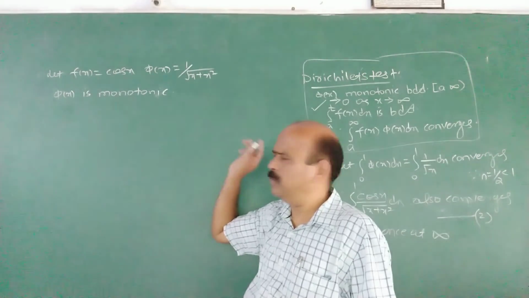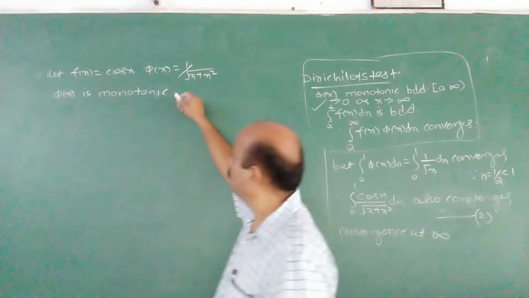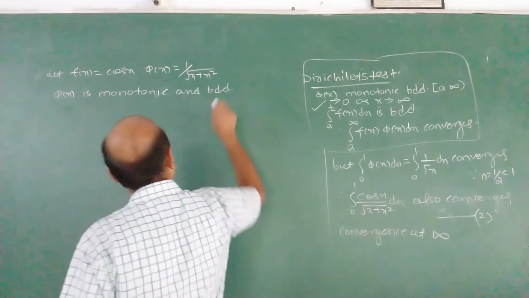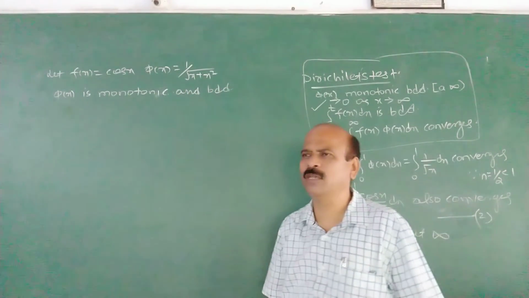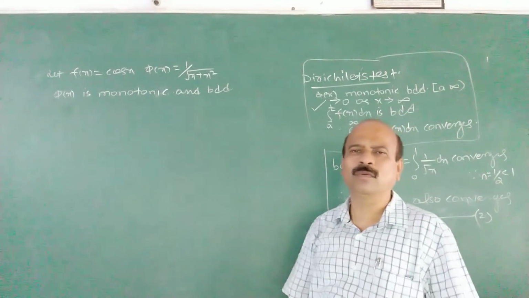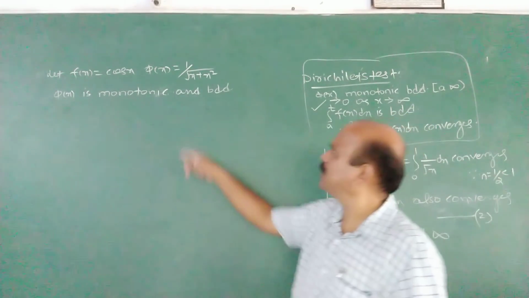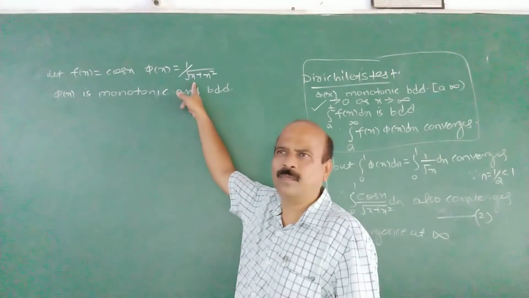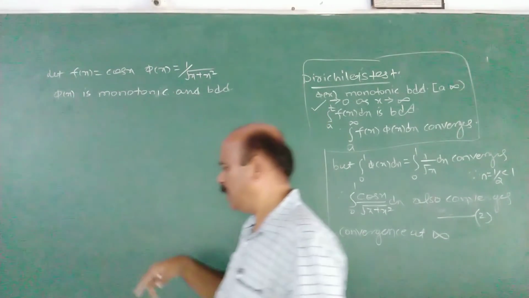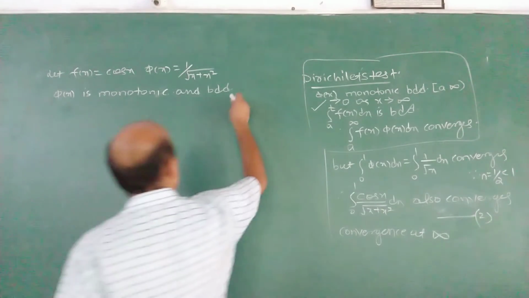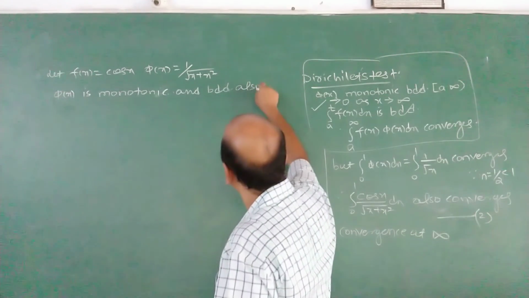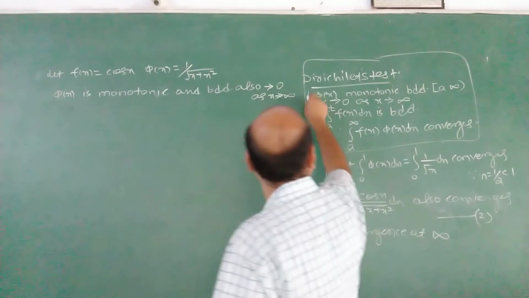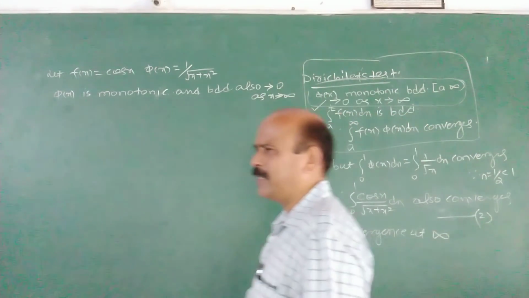So it is monotonically decreasing, and bounded, because as x tends to infinity, this tends to 0. Therefore it is bounded, and also tends to 0 as x tends to infinity. See, the first condition is satisfied. Phi(x) satisfies the conditions.